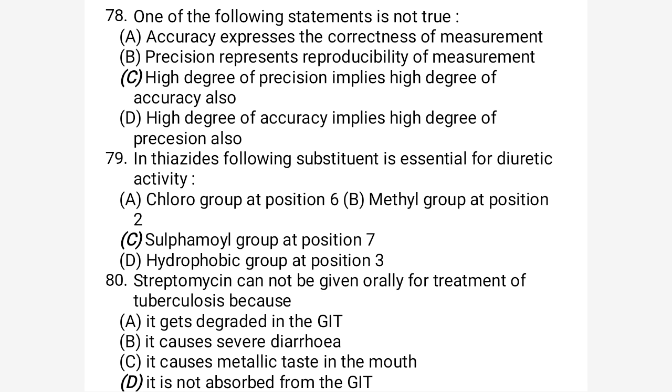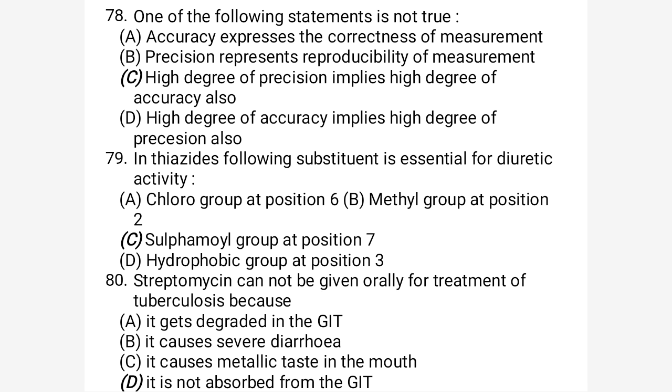In thiazides, the following substance is essential for diuretic actions. Thiazide diuretics are diuretic drugs used to increase the urine volume and used in the treatment of hypertension. So what is the correct substitution for thiazides?